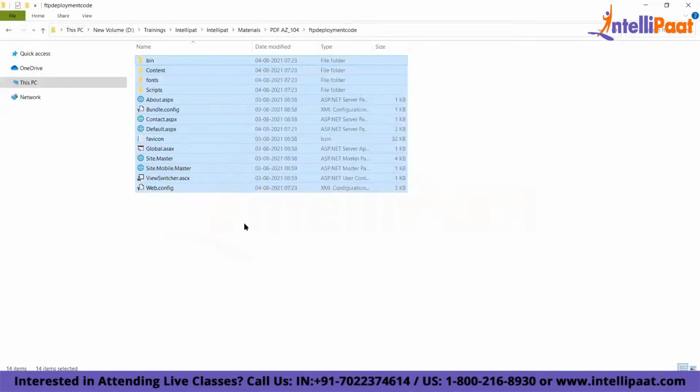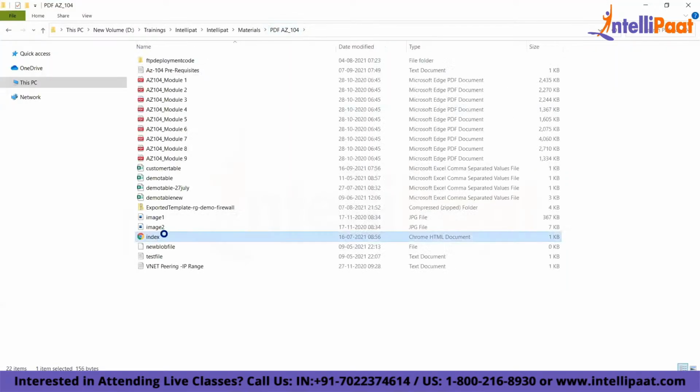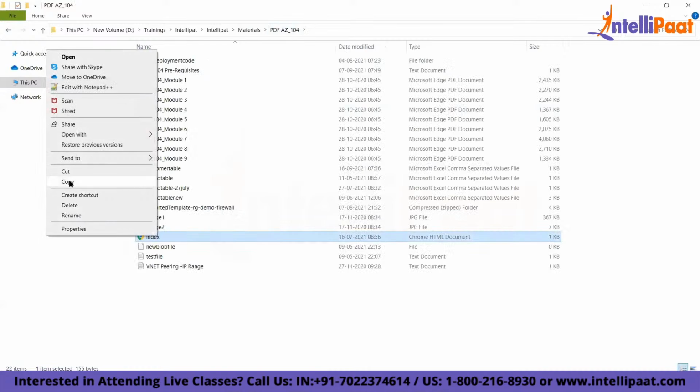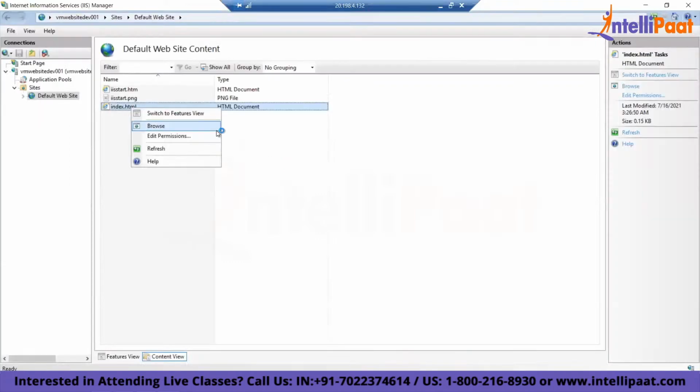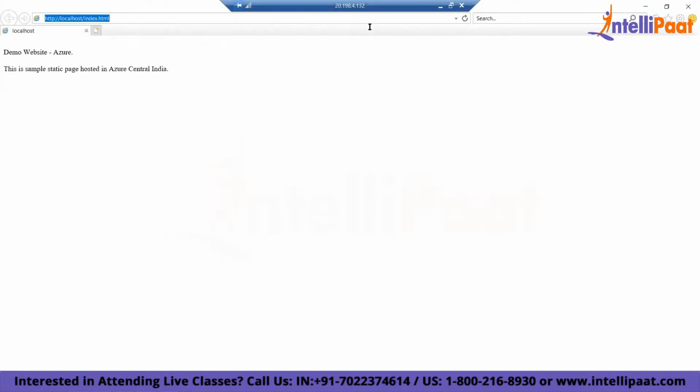I'll deploy one index file. For the other code, I need to map it to a virtual directory, so we'll do that later on. So I'm deploying a simple index HTML file. Okay, I'll browse. Perfect. Now you see this HTML content is working. For the other code, I need to put it in the virtual directory.